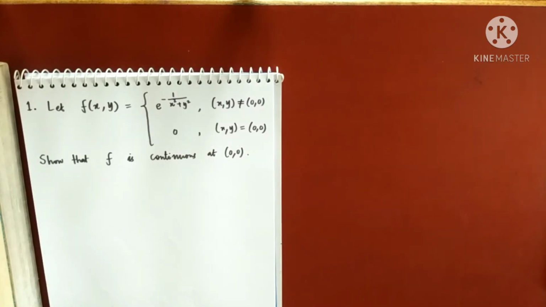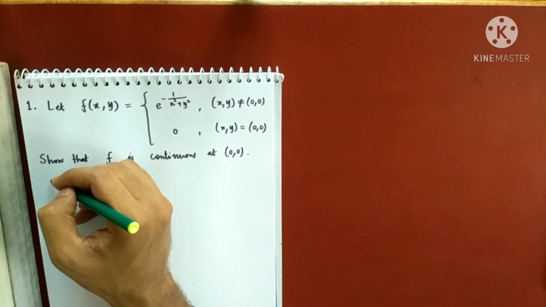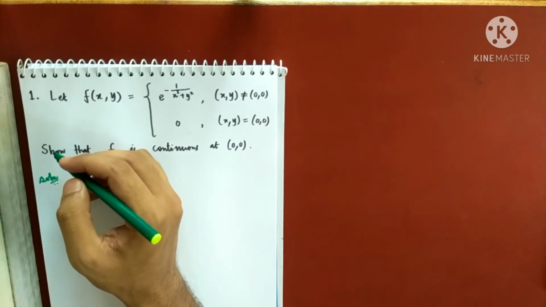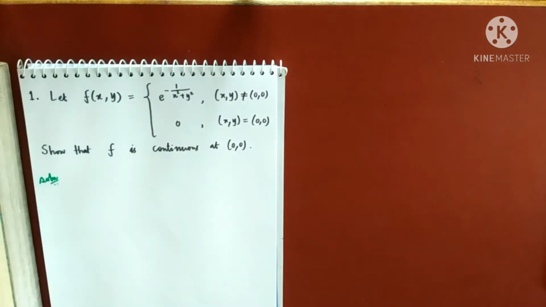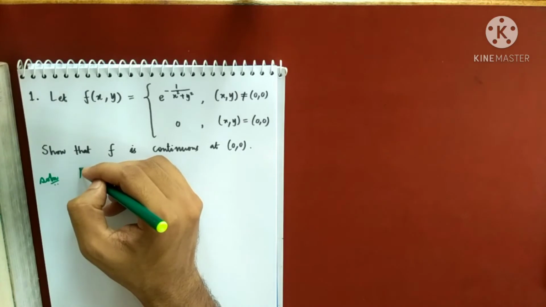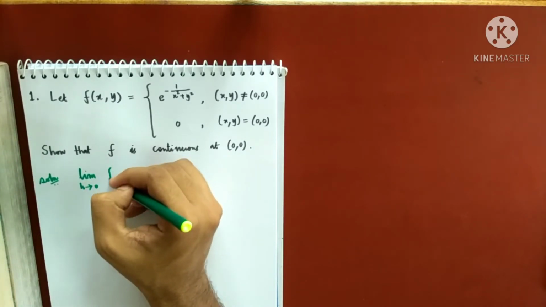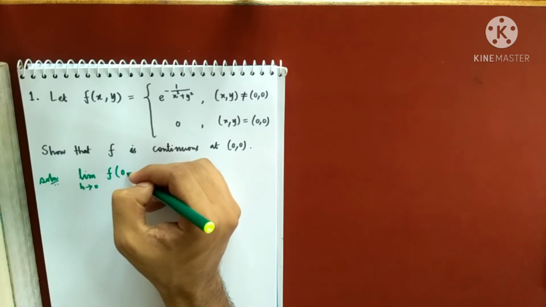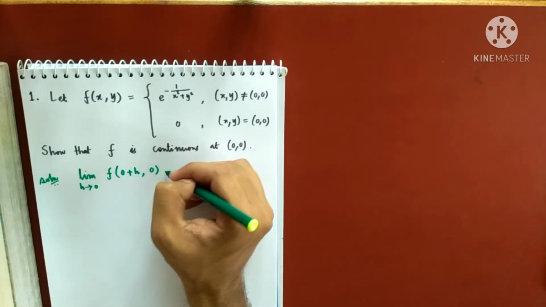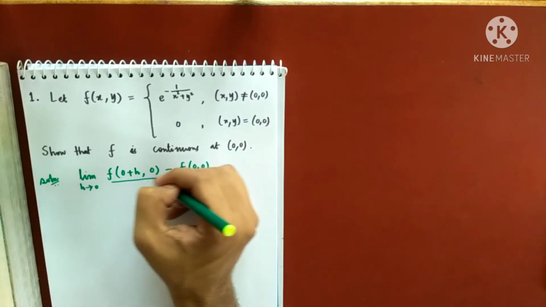So let's see what happens. Let me first find out the partial derivative. What was the definition of partial derivative? I'll start with this one. The partial derivative at the point 0, 0. I want to find this limit: h tends to 0, f of a plus h, b, which is 0, minus f of a comma b, 0 comma 0, by h.